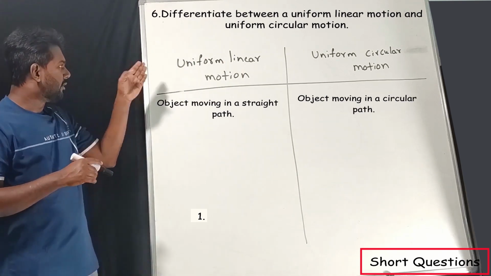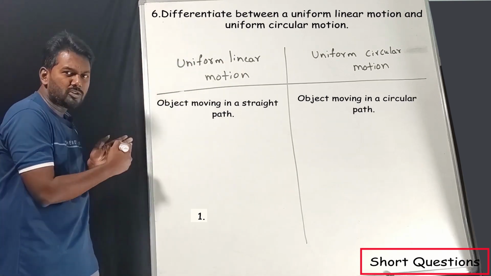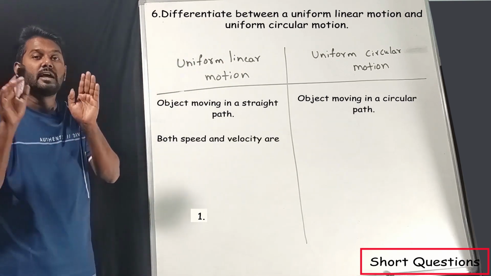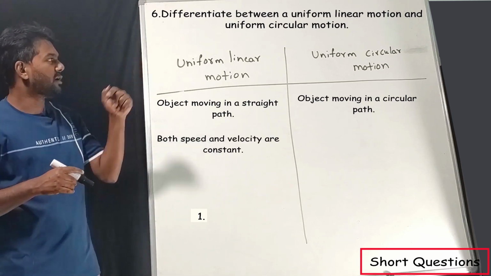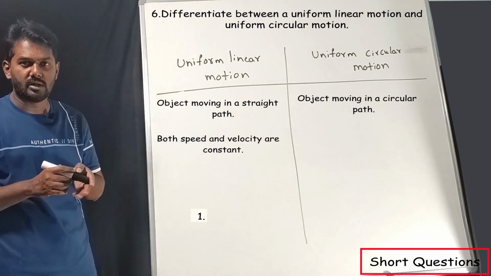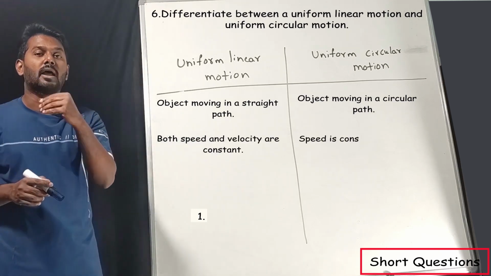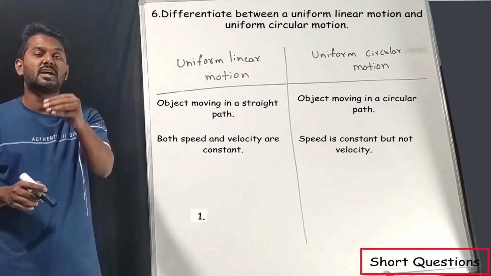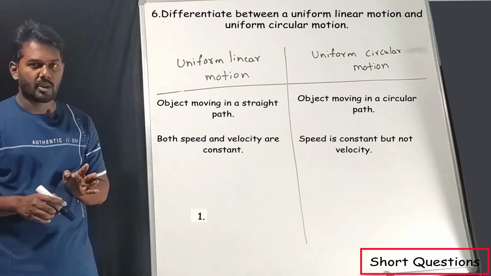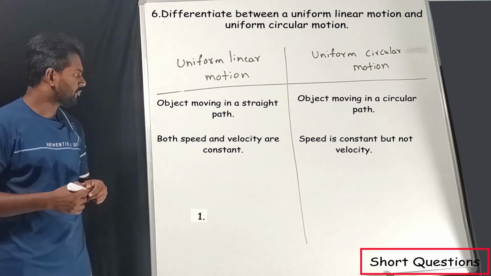Second point, for a uniform linear motion, both speed and velocity remain the same. But when it comes to uniform circular motion, speed remains the same, but velocity differs at each point. Now the third point.